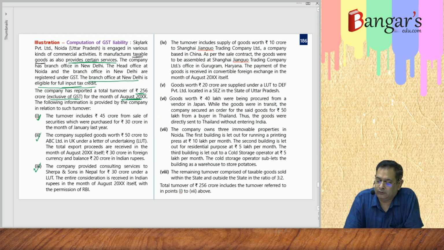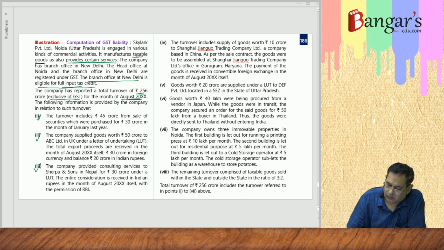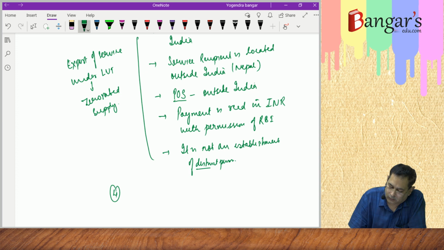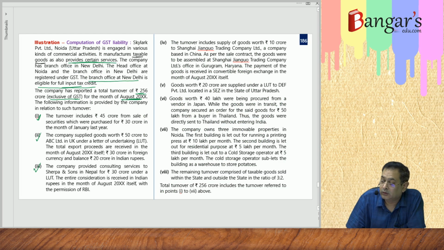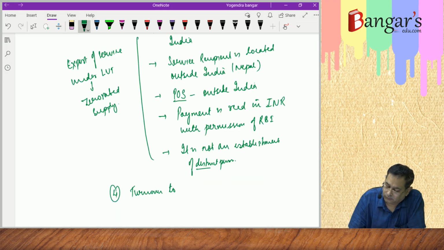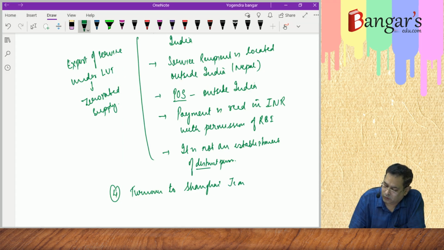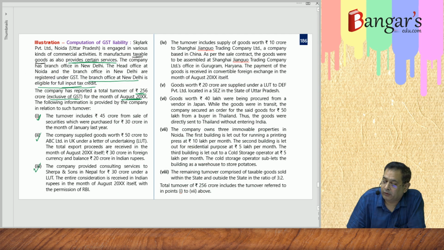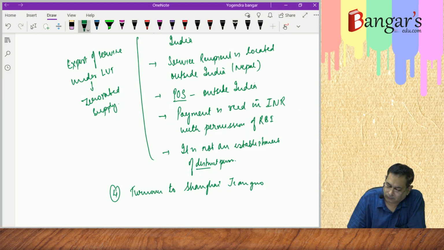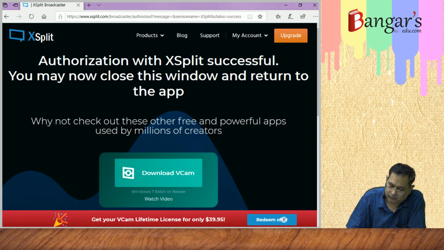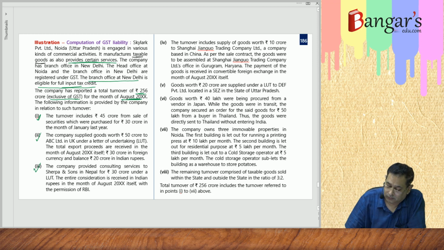Then the fourth one is, the turnover includes supply of goods worth 10 crores to Shanghai Zhenghua Trading Company Limited.